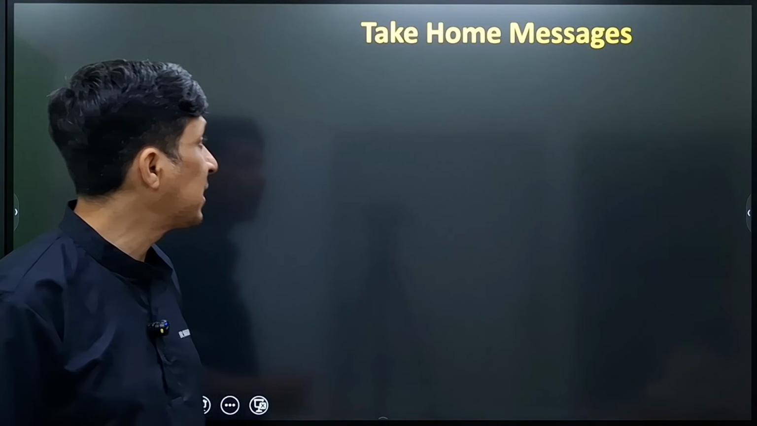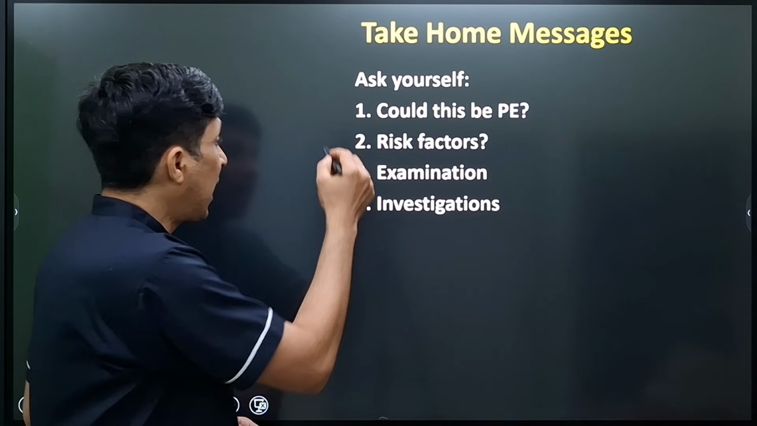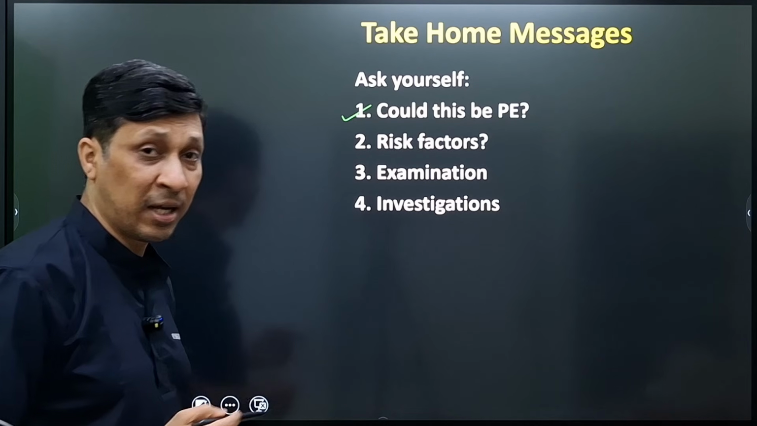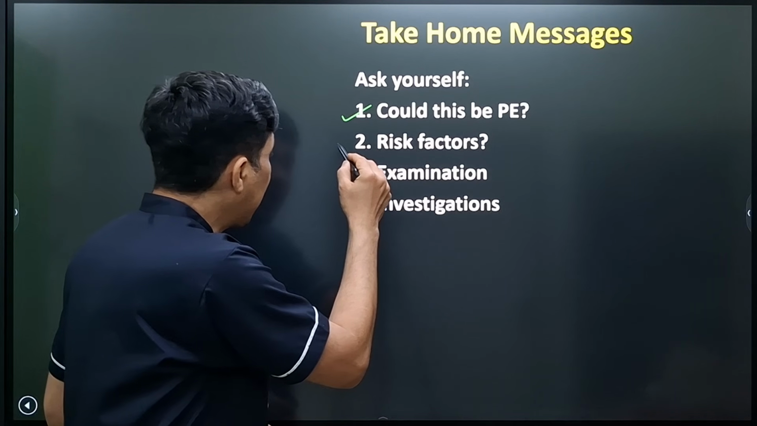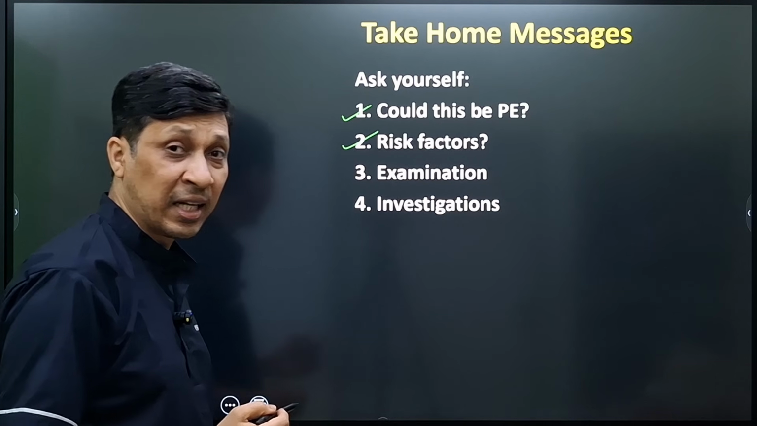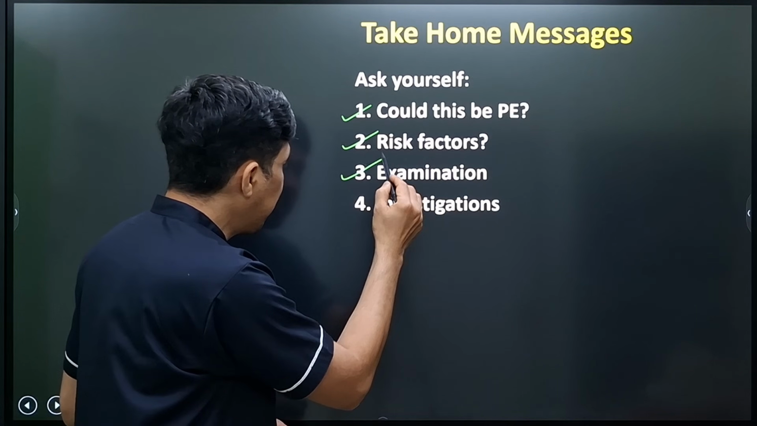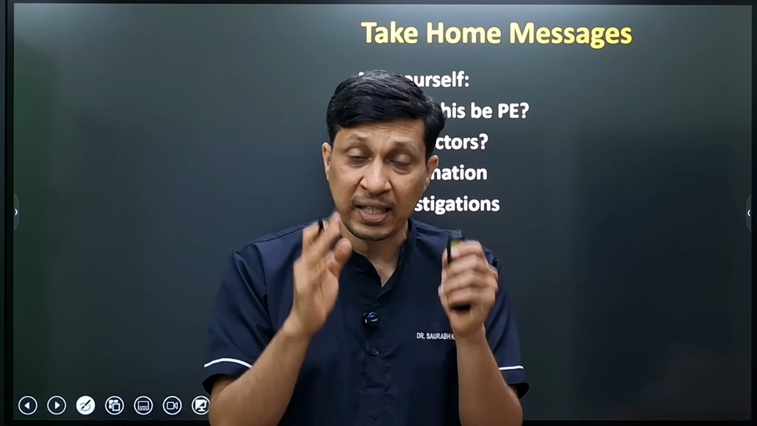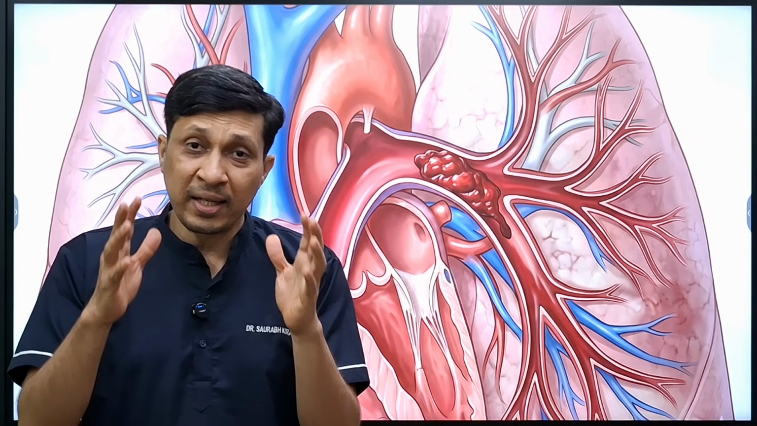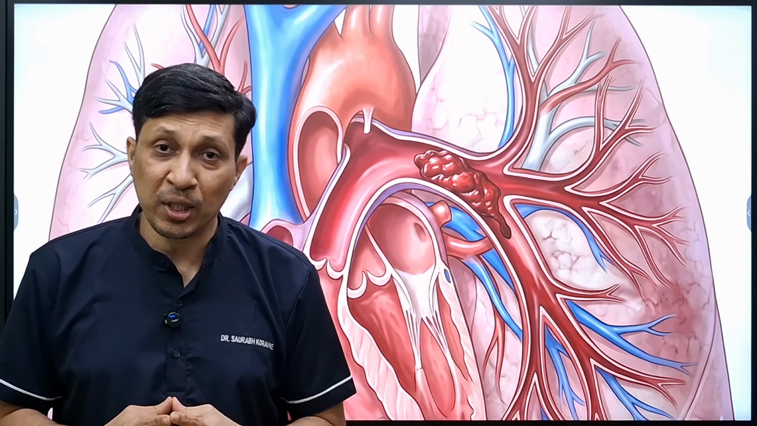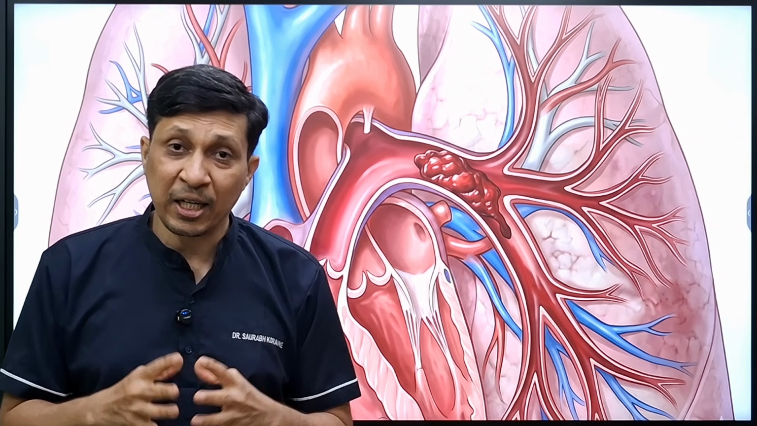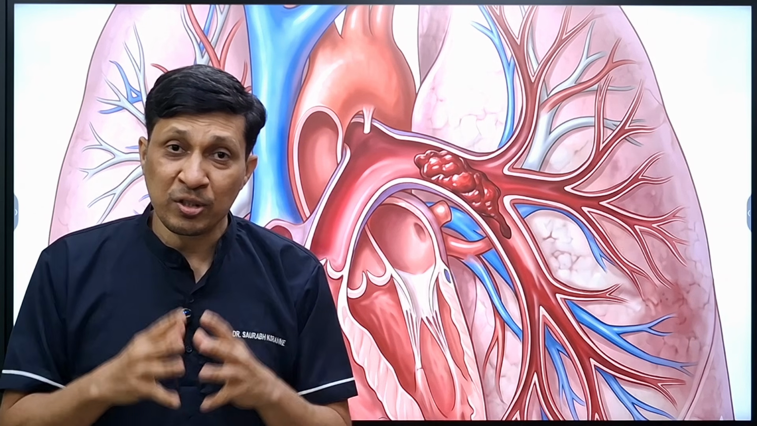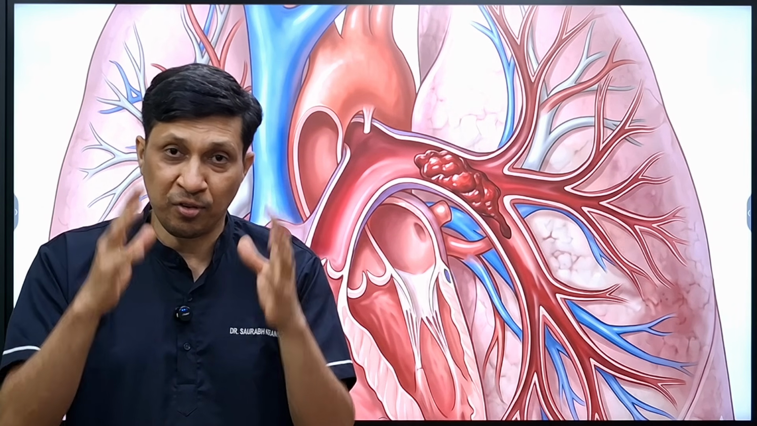So the take home message is that first you will ask, could this be a pulmonary embolism? Then if there are any risk factors, you will go for a SMART examination, and lastly, investigation with the help of various clinical prediction scores. So keep in mind that you don't diagnose pulmonary embolism because the CT scan tells you, but you diagnose it because you thought of it first.